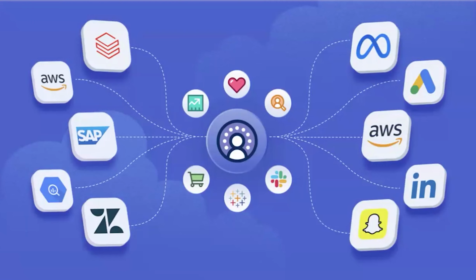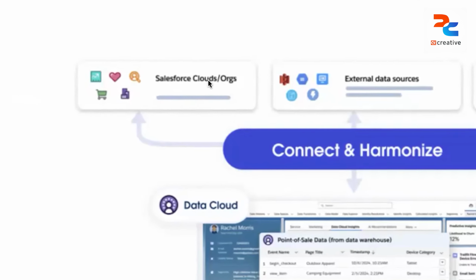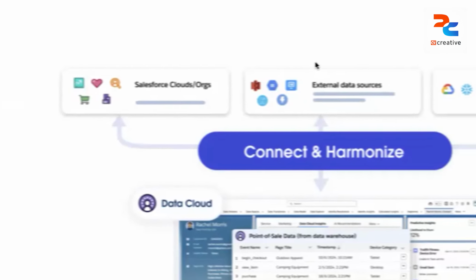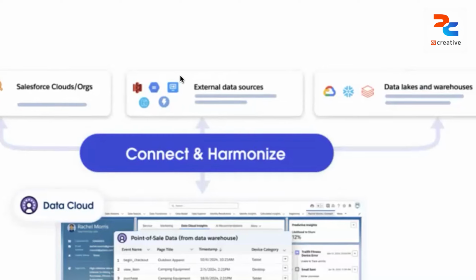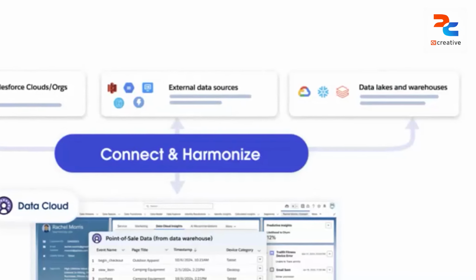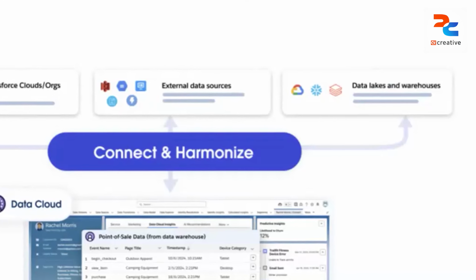So this means we have data across all platforms. It might be Facebook, Google, AWS, LinkedIn, wherever, all the latest platforms. It is ingested, basically streamed into Salesforce, and then some insights are derived. Let me briefly go through how the infrastructure of Data Cloud looks. You have your Salesforce Cloud org, which has some data. That's one use case. Then we have external data sources, for example data lakes like AWS, Azure, or maybe even your phone, all the messages, your TikTok, YouTube. It's all data that is being spread everywhere.